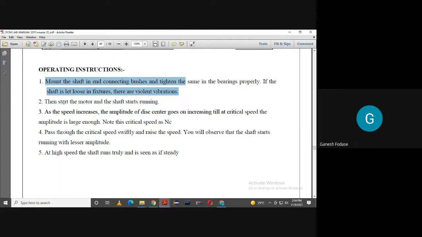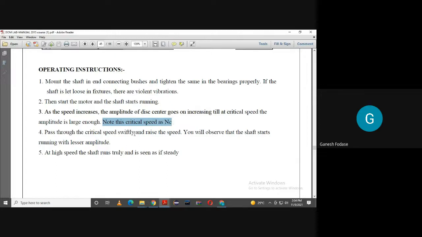Then we start the motor, and once we start the motor, the shaft starts running. As the speed increases, the amplitude of the disc goes on increasing till the critical speed. At the critical speed, the amplitude is large enough. We need to find out that RPM. When the shaft vibrates violently in the lateral direction, that speed we need to note down, and that speed will be the critical speed.